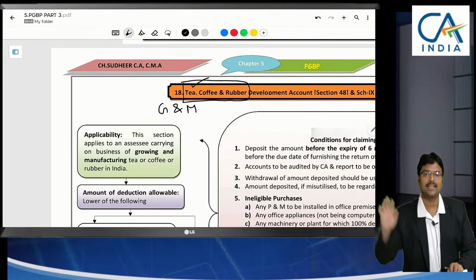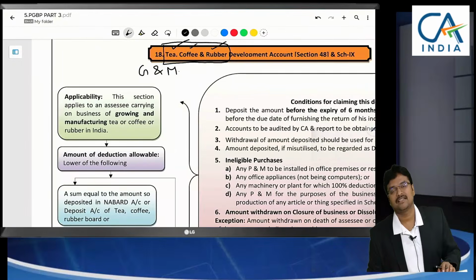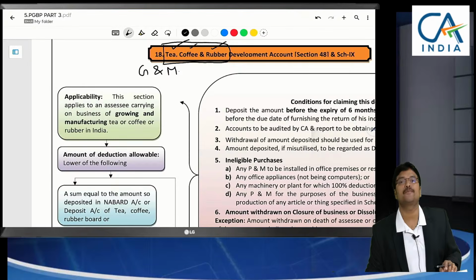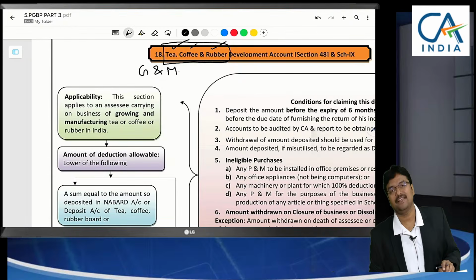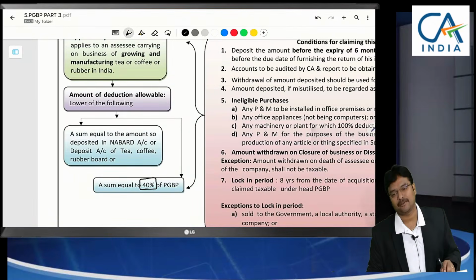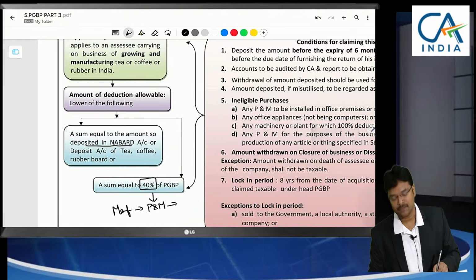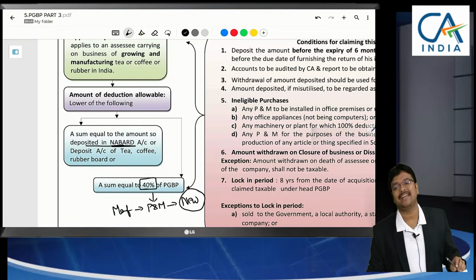Those who are engaged in growing and manufacturing tea, coffee and rubber, since we are going to export these products from India, foreign currency will be realized. Keeping this in view, among our profits, 40% deduction is given on a condition that this amount has to be deposited in NABARD, so that whenever your plant and machinery become old, out of this fund deposited in NABARD, you have to purchase a new plant and machinery.